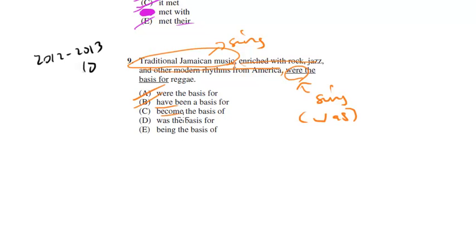Become the basis of? Well, this is present tense. We need it to be past tense. Was the basis for? Yep. Past tense singular, what we're looking for. Being the basis of? Again, wherever we see being, not going to be a good choice 95% of the time, and also creates a fragment in this case. So D is the best answer because it fixes the error, doesn't make any other major changes. So that's going to be your answer.